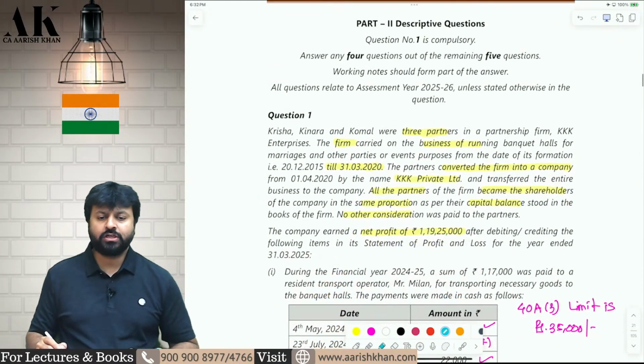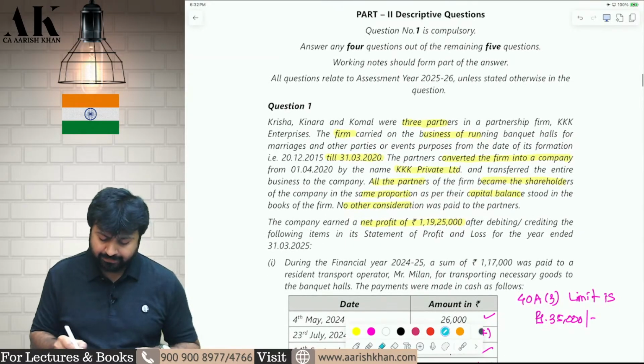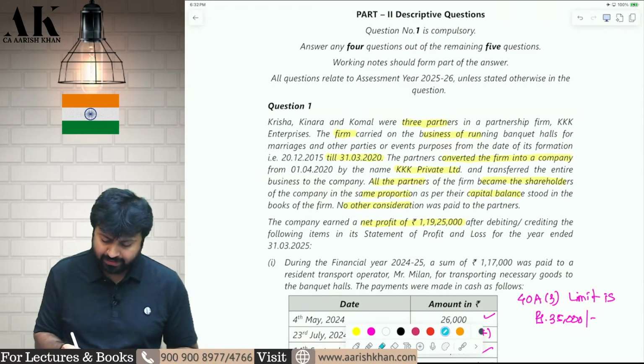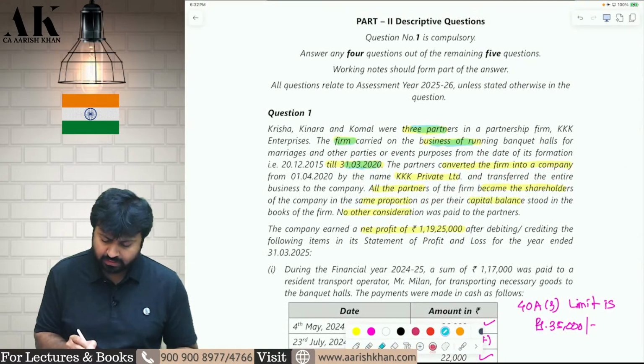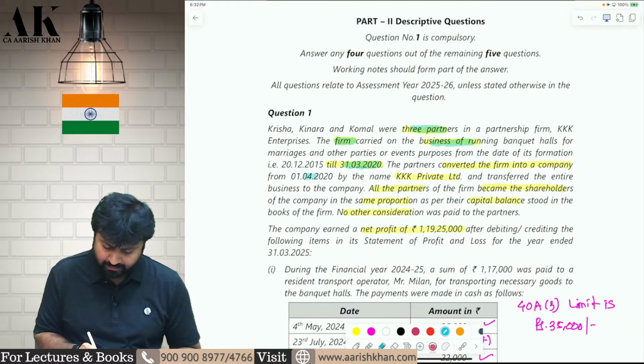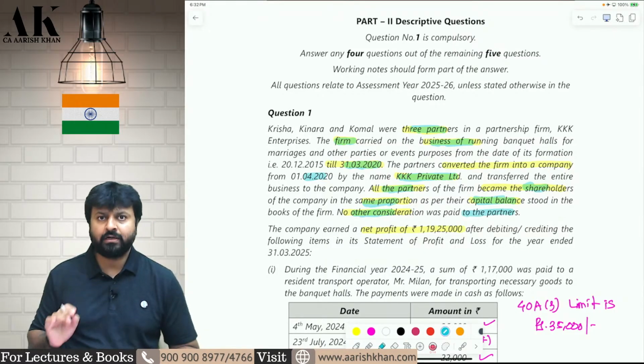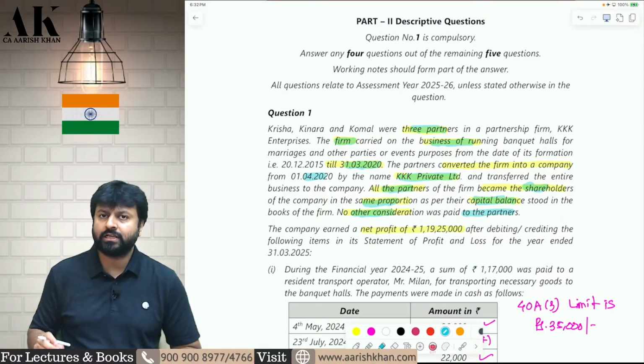Now, the very first question over here is a beautiful question. There are three partners, Krishna, Kinara and Komal, and they were doing business in the form of a partnership firm till 31st March 2020. After 2020, they converted the firm into a company. All the partners became shareholders in the same proportion as per their capital accounts, and no other consideration was paid to the partners. Everything was done as per the income tax law.